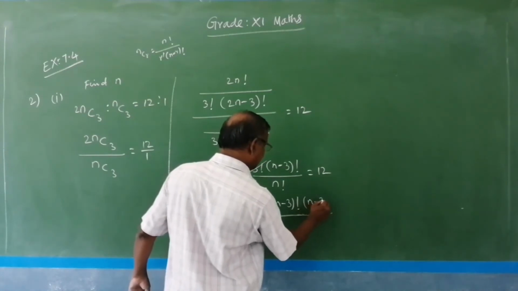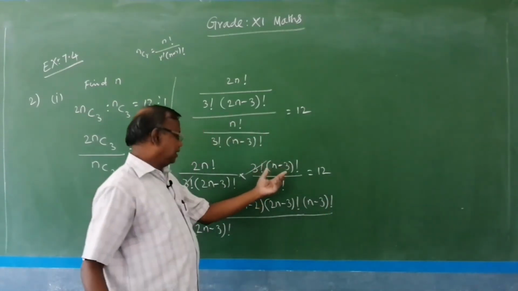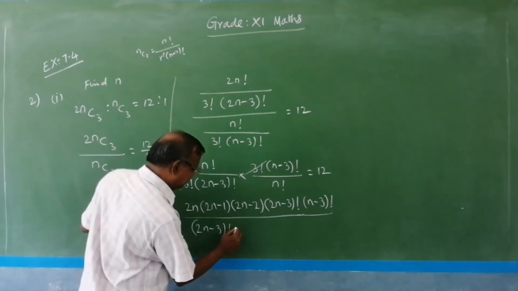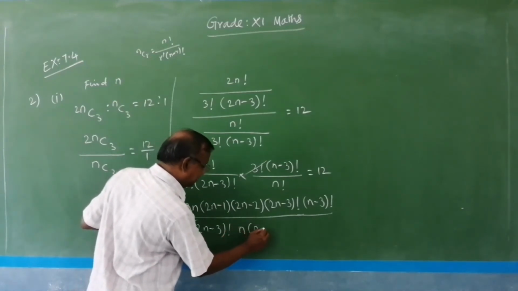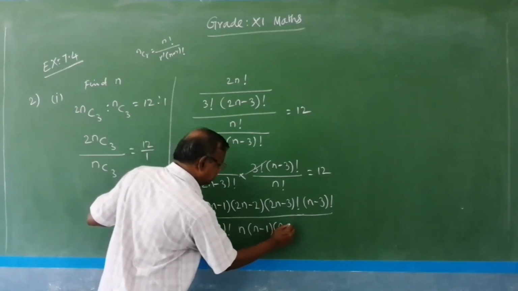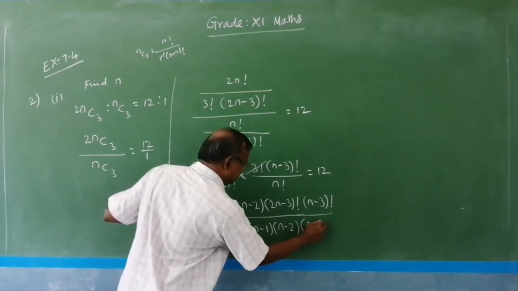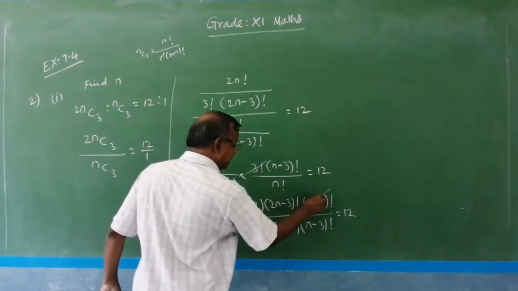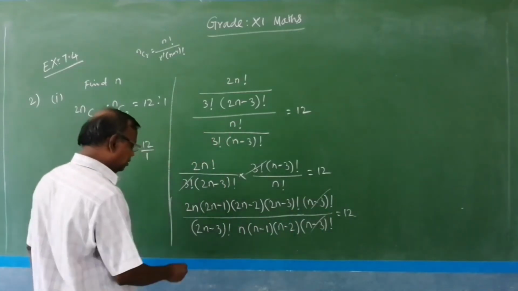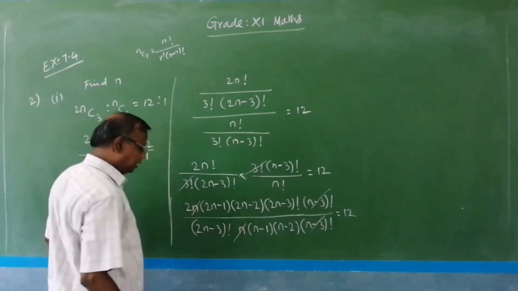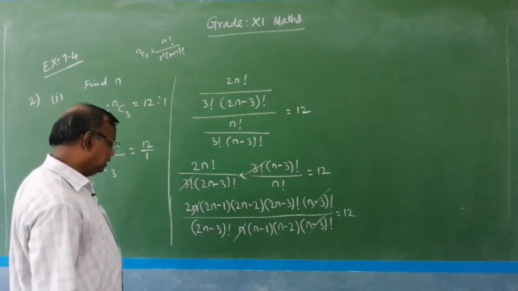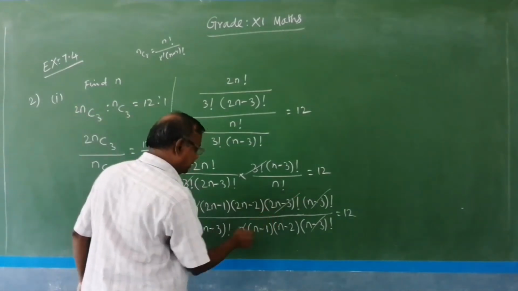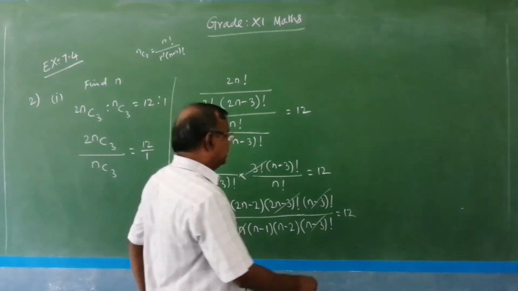So, here n minus 3 factorial in the numerator, the denominator is n factorial. n factorial equals n into n minus 1 into n minus 2 into n minus 3 factorial, equal to 12. So, we can eliminate n minus 3 factorial, and 2n minus 3 factorial.